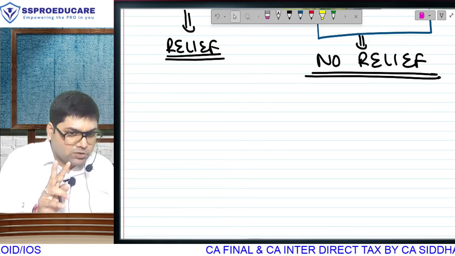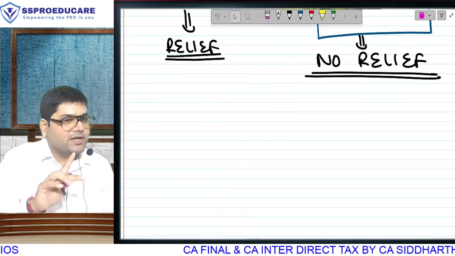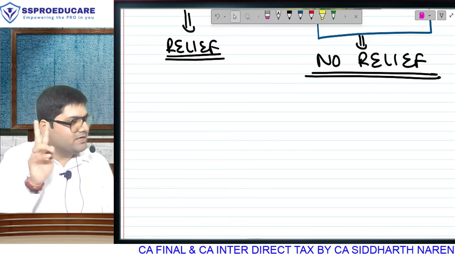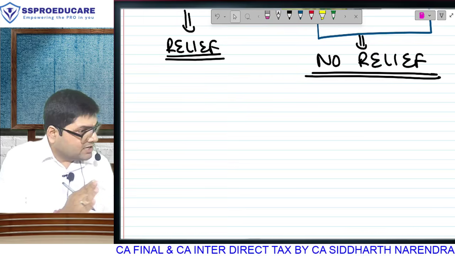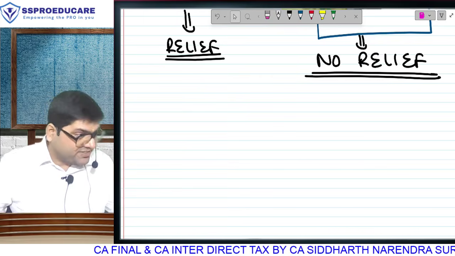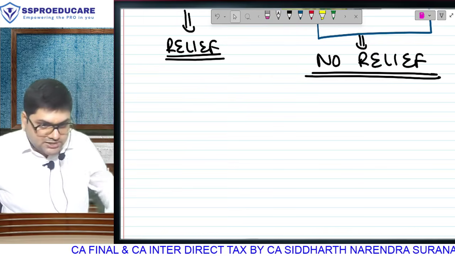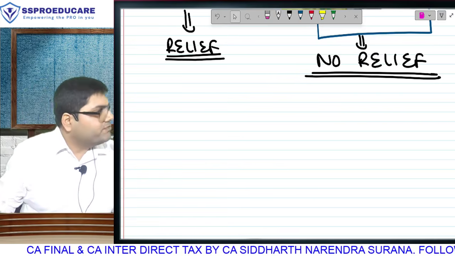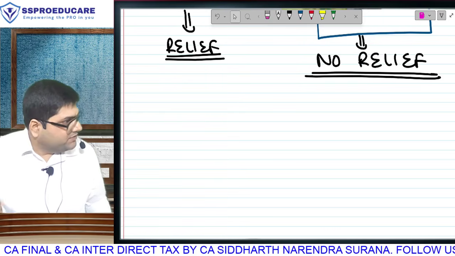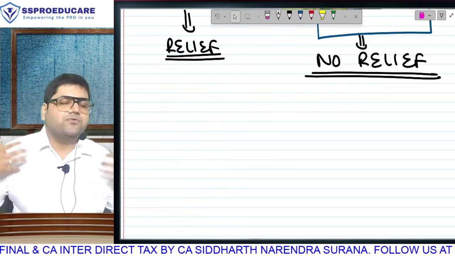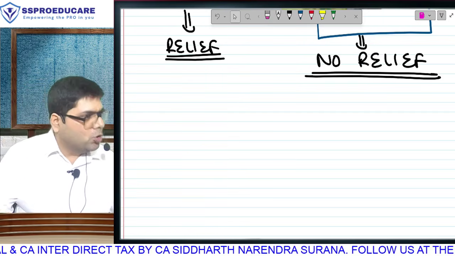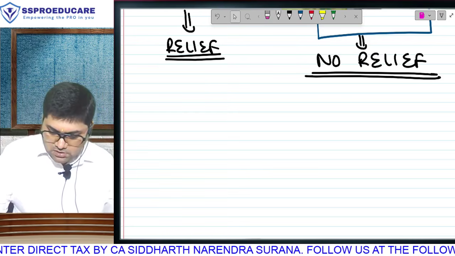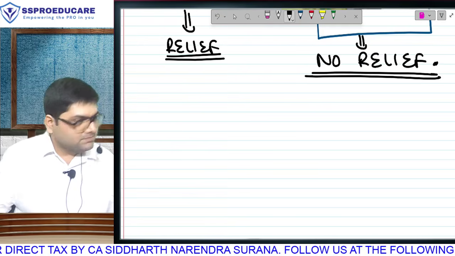Double taxation will be of two types. What two types? Juridical and economic. In both, the same income will get taxed twice. But what is the difference? In juridical, the two tax liabilities are going from the same person's pocket, and therefore it is a genuine hardship, therefore relief. But in economic, the two tax liabilities are going from the pockets of different people. Therefore, no relief. And the concept of economic double taxation, therefore, full stop, finished.